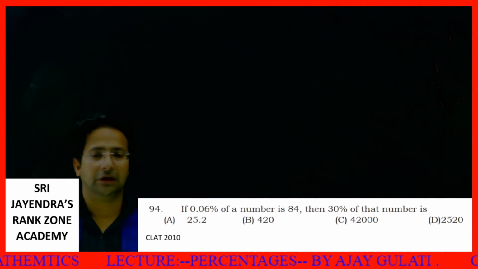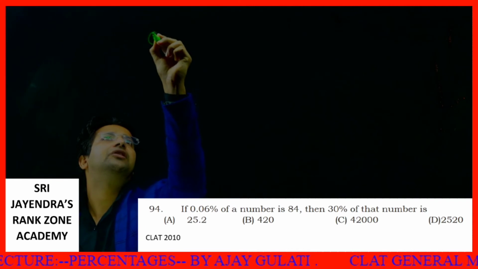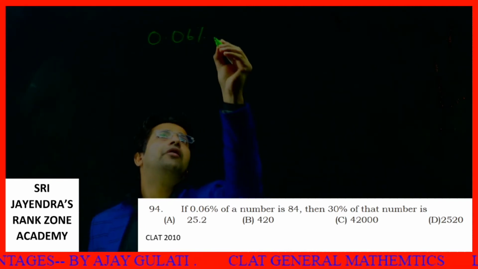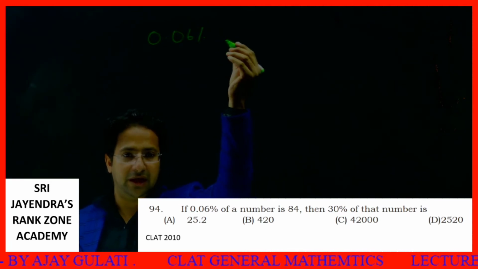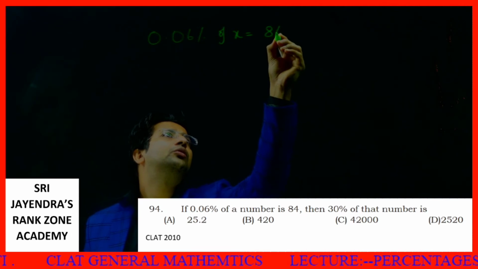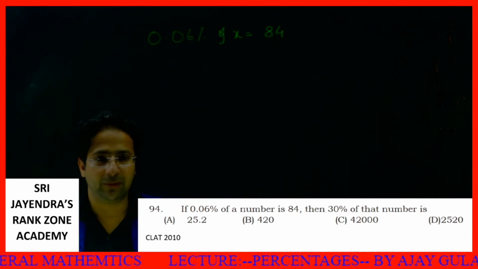So next question. 0.06% of a number is 84. We are given 0.06% of a number. Let's say the number is x. 0.06% of x is equal to 84. This is given to us. Clear? What are we being asked?